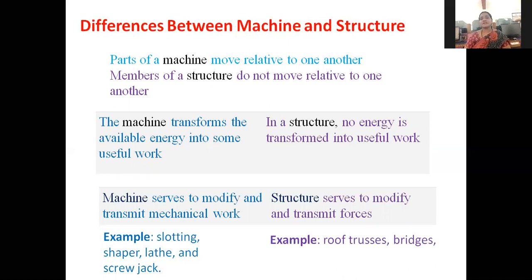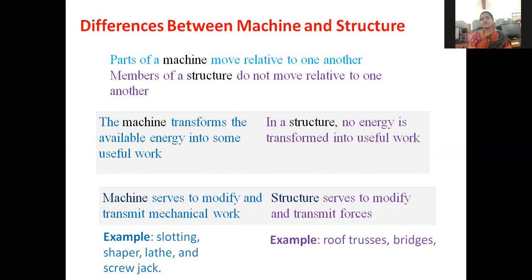The machine transforms the available energy into useful energy. It means I give one form of energy and it will convert it into another form of energy. In a structure, there is no energy conversion. It means it will take only loads, supporting loads. You can add another point: in machine parts, between links, no deformation occurs, whereas structural members have deformation. A machine modifies and transmits mechanical work.